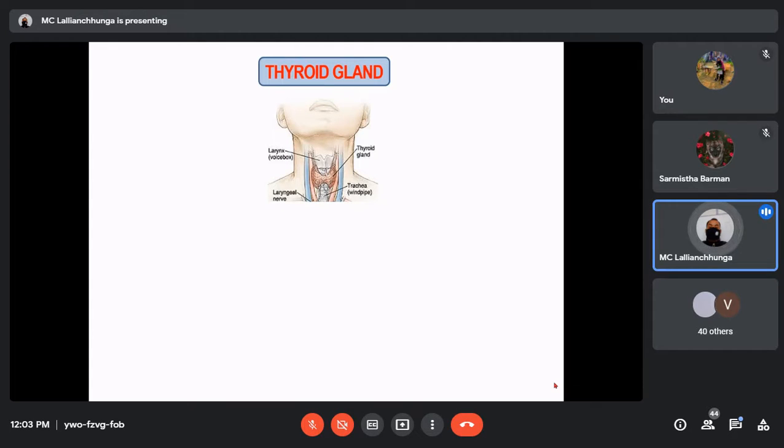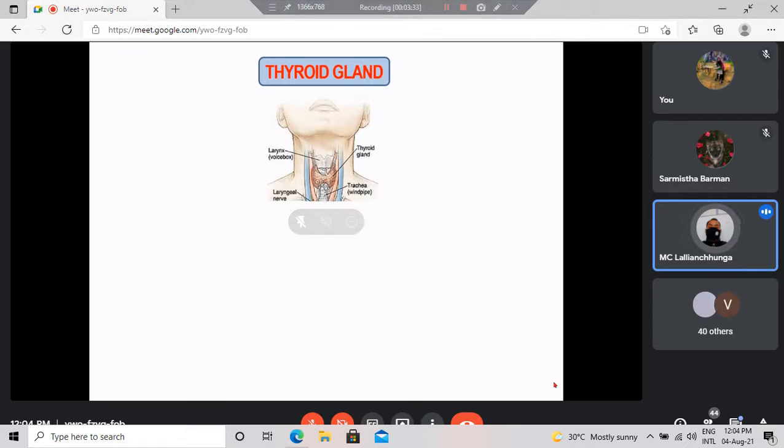The pituitary gland is the master gland of the endocrine system because virtually all the tissues of the body are influenced by the hormones of the pituitary gland. Today we'll be discussing an organ which is influenced by a pituitary hormone, that is the thyroid gland. The thyroid gland is influenced by TSH. You already know that TSH is thyroid stimulating hormone. It stimulates the thyroid gland.